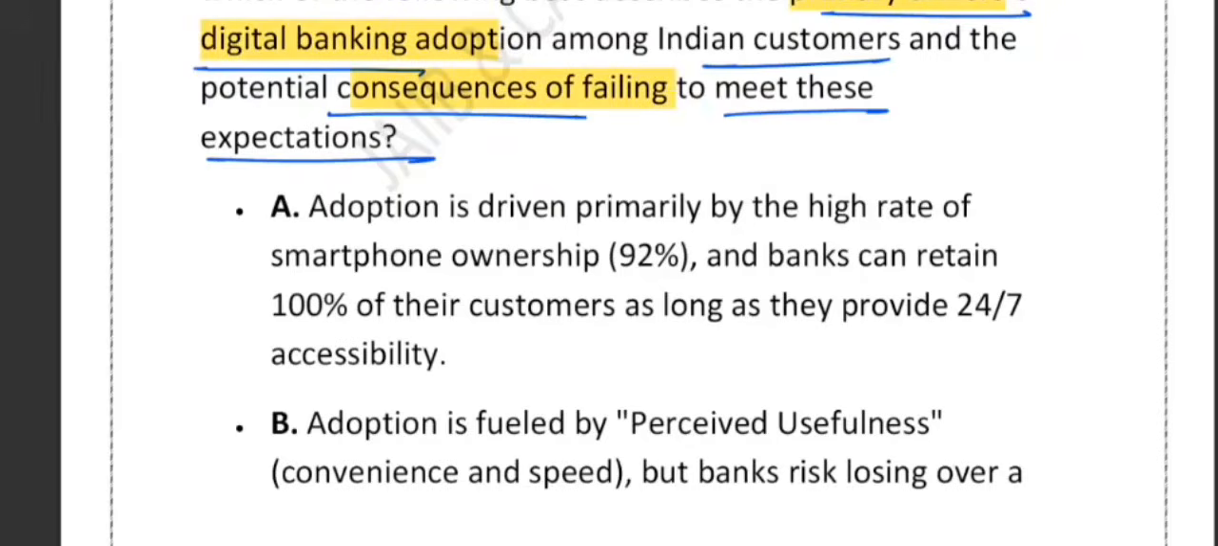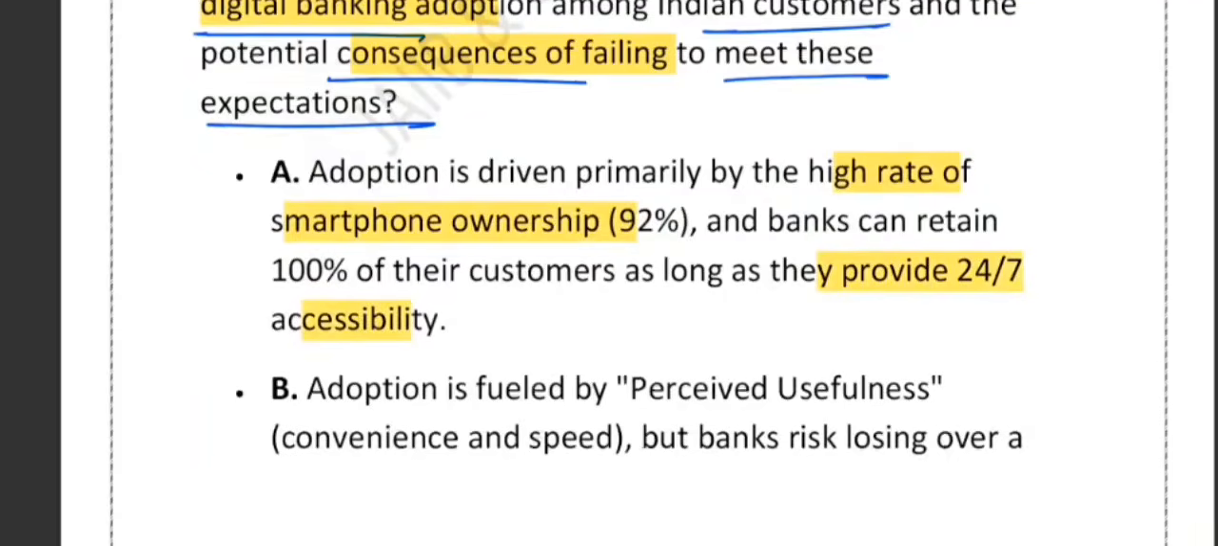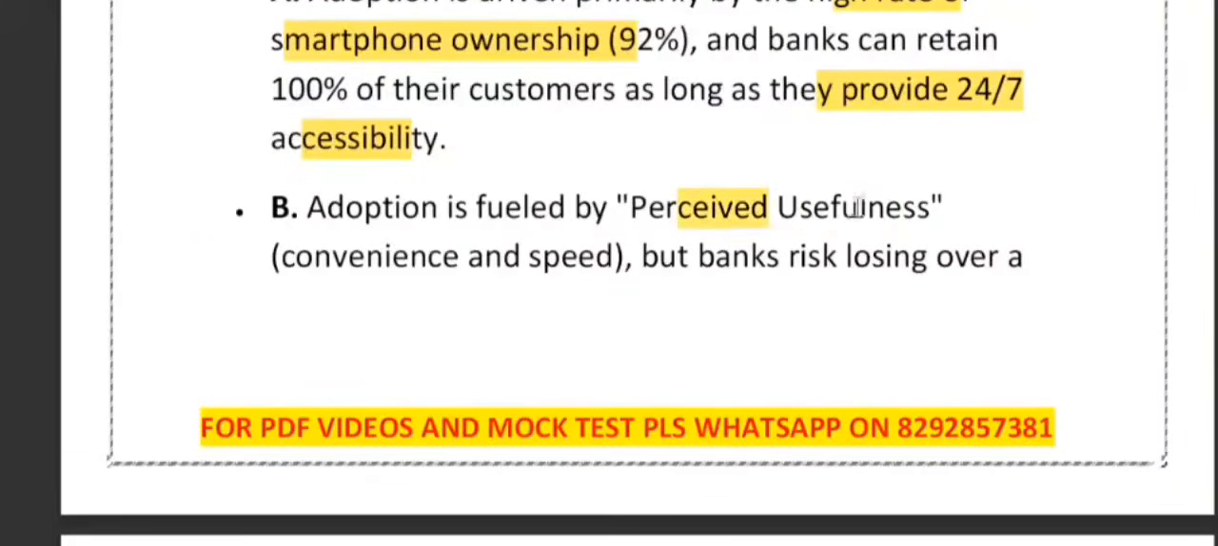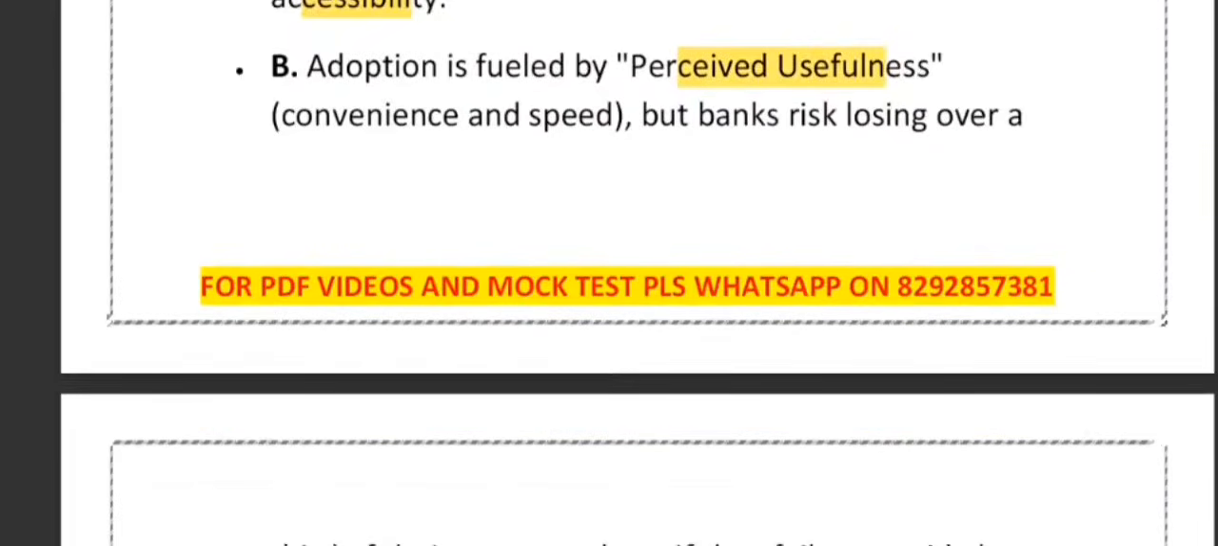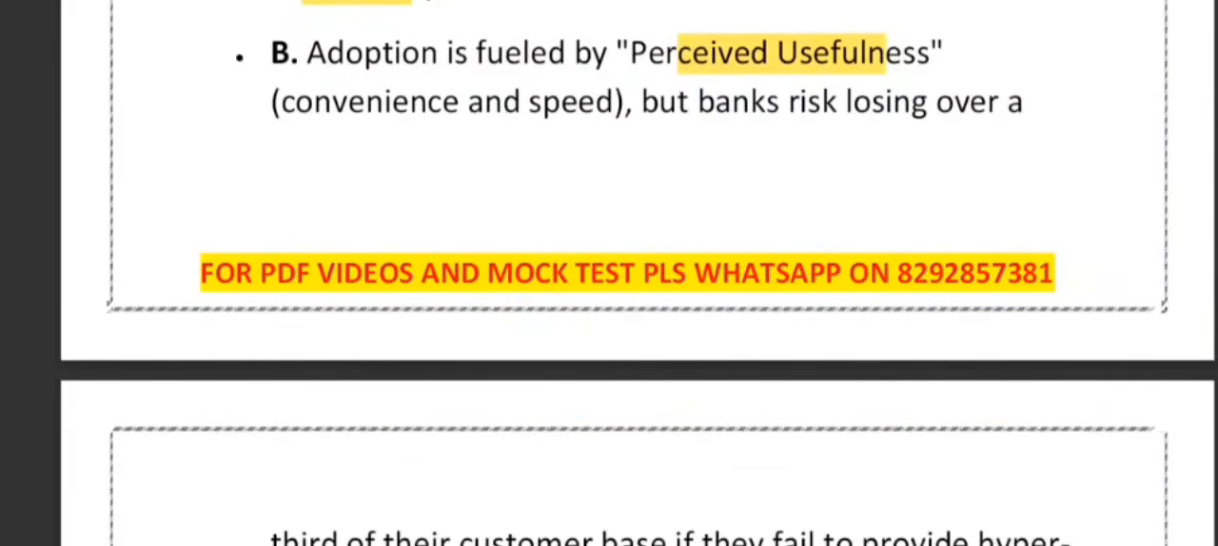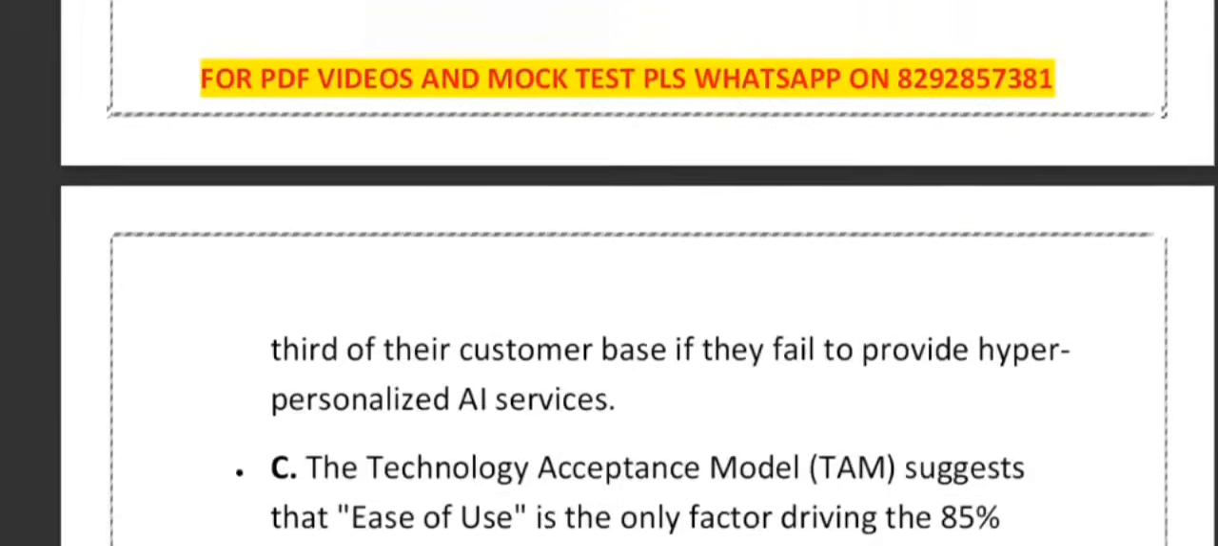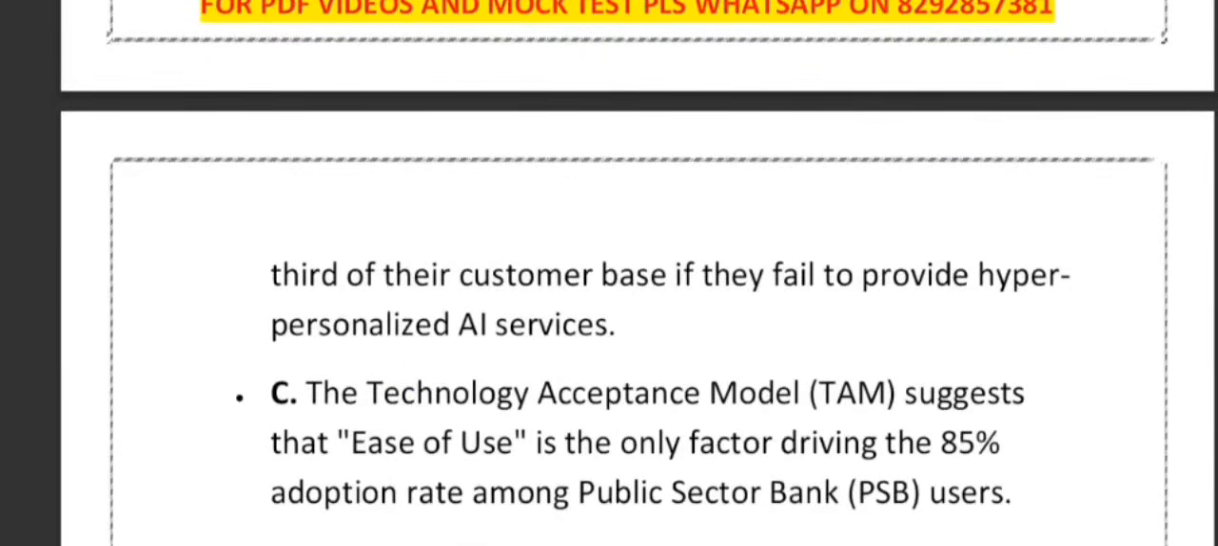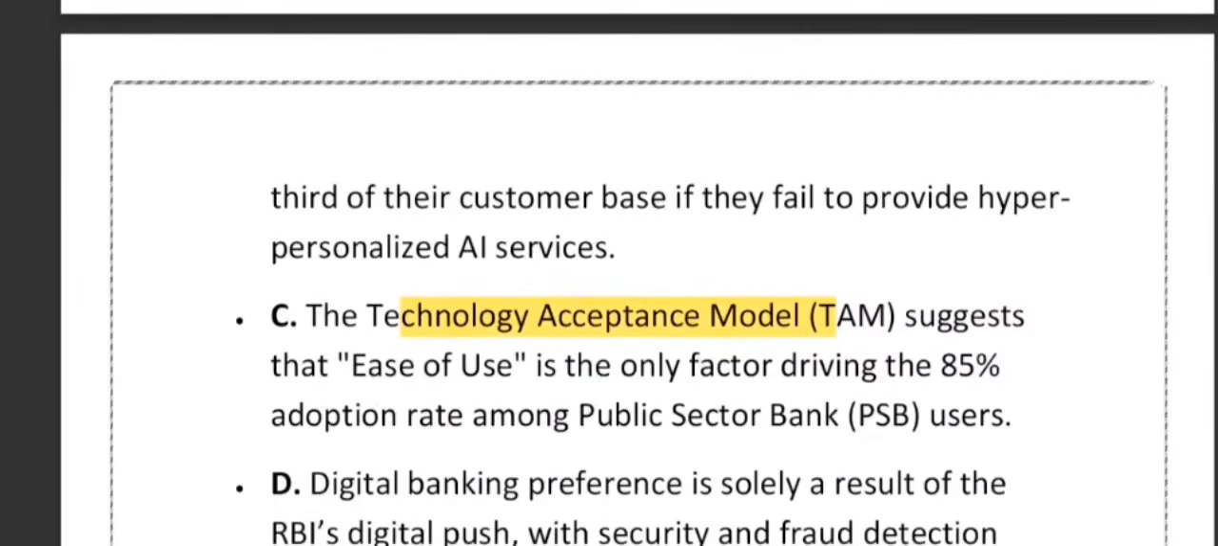Option 1 says adoption is driven primarily by the high rate of smartphone ownership, and banks can retain 100% of their customers as long as they provide 24/7 accessibility. B says adoption is fueled by perceived usefulness, that is convenience and speed, but banks risk losing over a third of their customer base if they fail to provide hyper-personalized AI services. C says the technology acceptance model, called TAM, suggests that ease of use is the only factor that drives the 85% adoption rate among PSB. And D says digital banking preference is solely a result of the RBI digital push, with security and fraud detection being a secondary concern for most users.